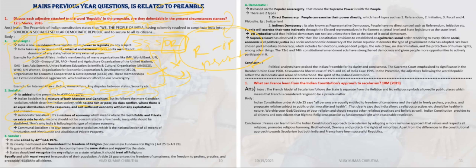Gandhiji stated a society with no one rich or poor, no class conflict, an equal distribution of resources, and a self-sufficient economy, without exploitation and violence. We have to mention this to get more marks for this question. And India is following democratic socialism, which means a mixture of the economy, where both private and public parties can exist side by side in the Indian democracy. That is the democratic socialism type.